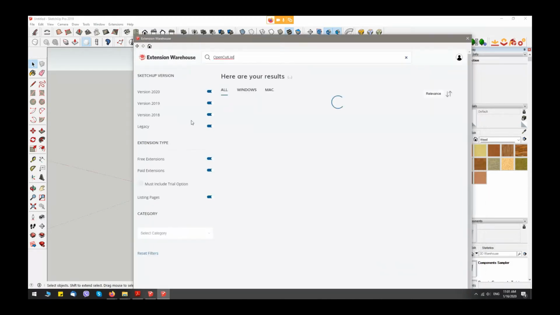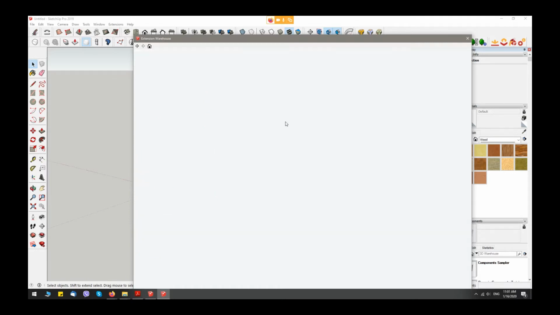This extension is absolutely free, and this extension can make your woodworking better. I already installed this extension on my computer, and we can take from this extension cutting diagrams and other things to improve our job.